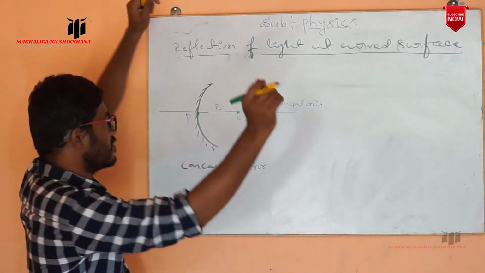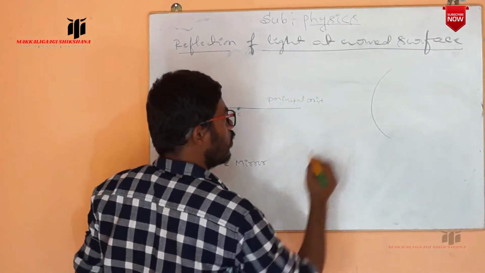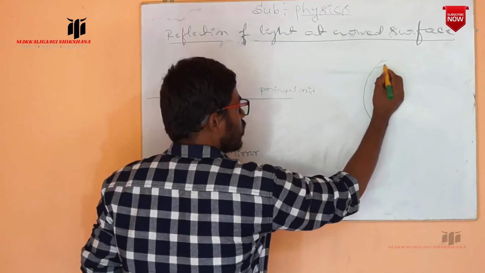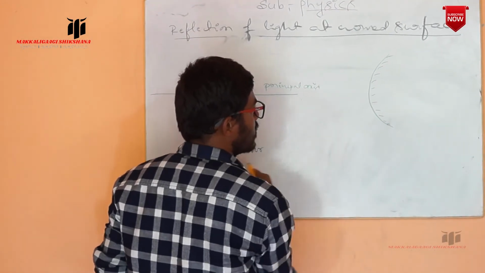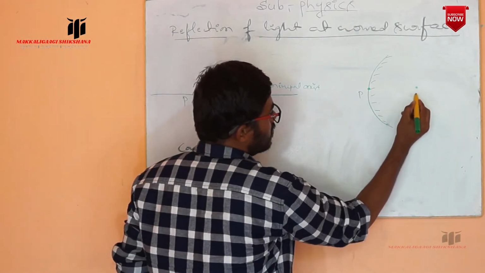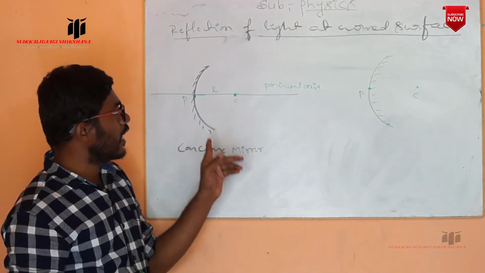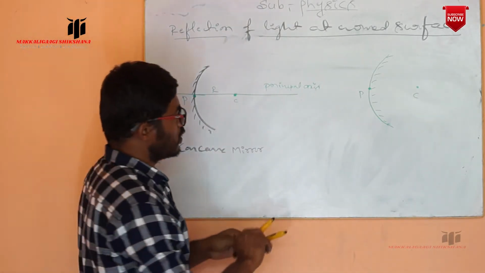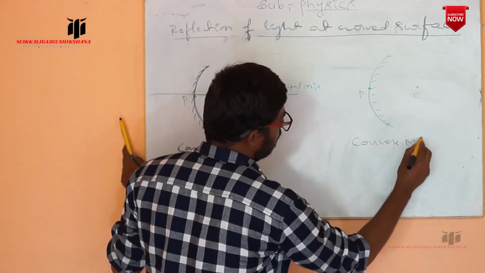In the same way, in the case of the convex mirror, the inner surface is silhouette and the outer surface is the reflecting surface, and here is the pole, and here I have the center of curvature. You have to observe one difference between the concave mirror and the convex mirror. What is the difference we are observing? Convex mirror.